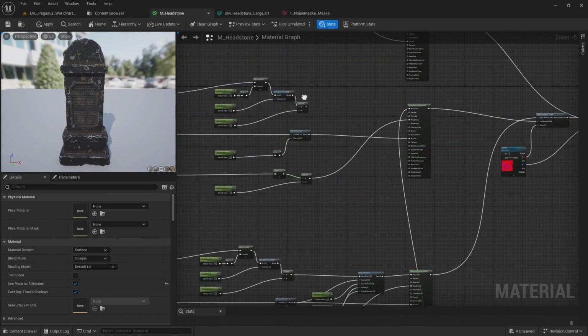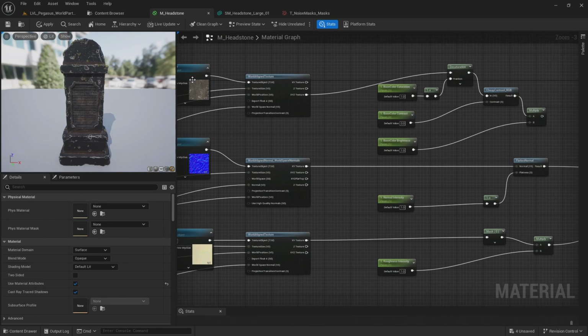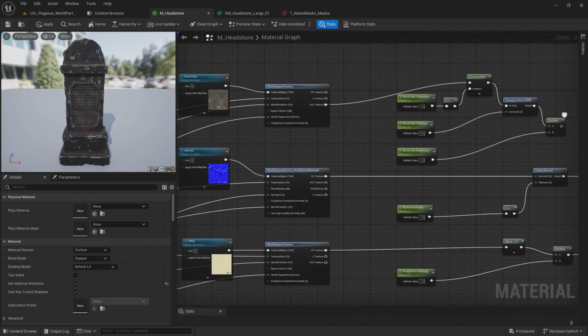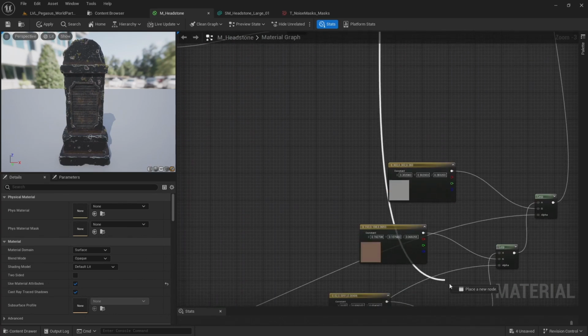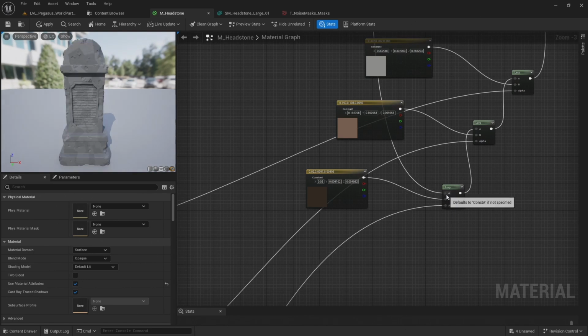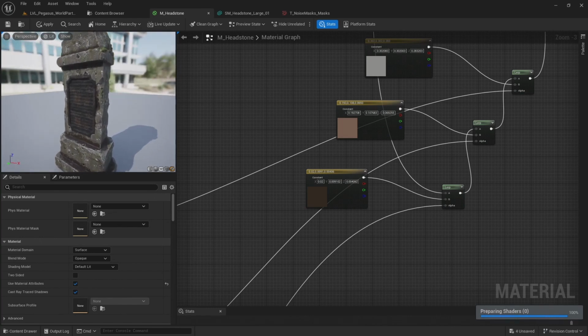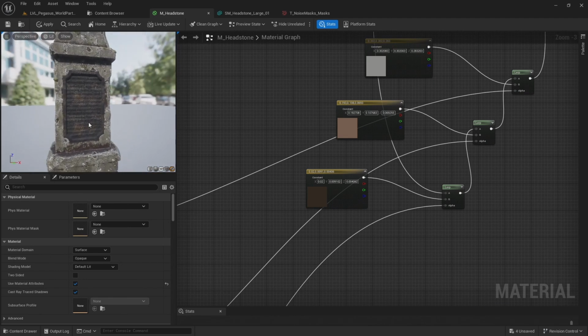Now the next thing to do is to come up to the multiply for the base color of the stone and bring this all the way down to the A input on the first lerp in the chain. And now we can see those mask maps blended on top of the stone texture.